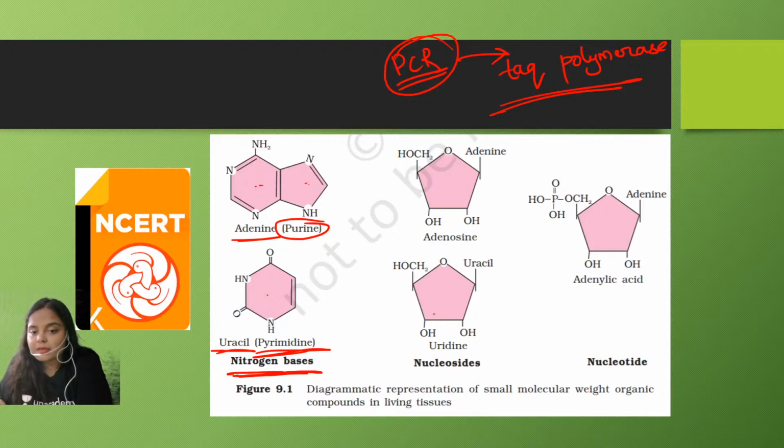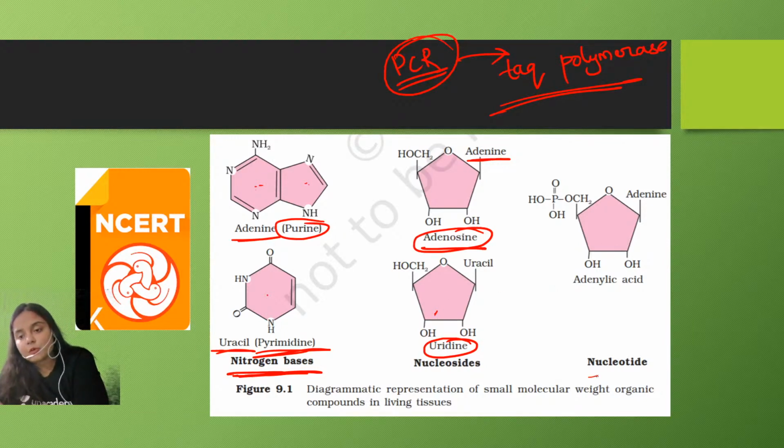Okay, it is the ribose sugar here, in both the places. So what happens when adenine is combined with the ribose sugar, the name becomes adenosine. When the uracil is combined, the name becomes uridine. And when the nucleotide is formed, that means the phosphate is also attached to the fifth carbon, as you can see over here, now the term is known as adenylic acid.